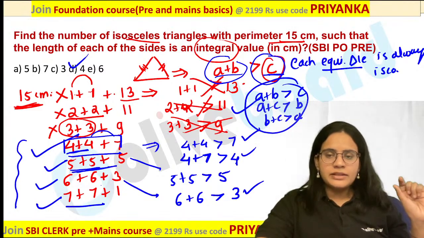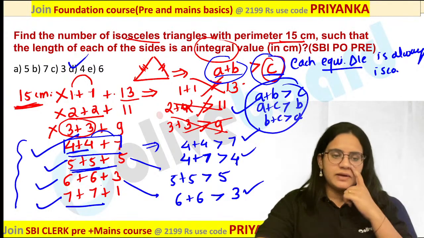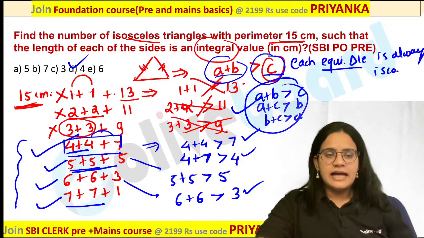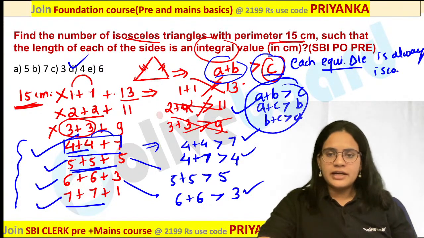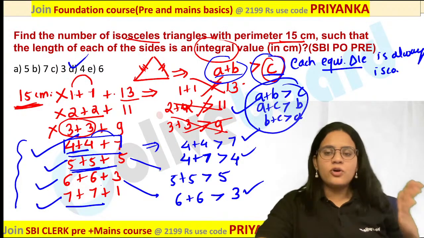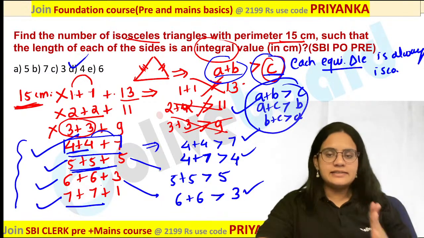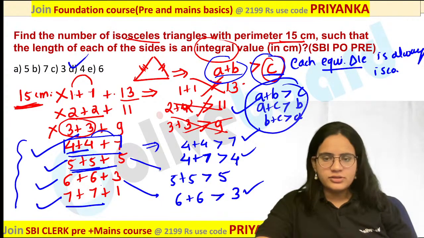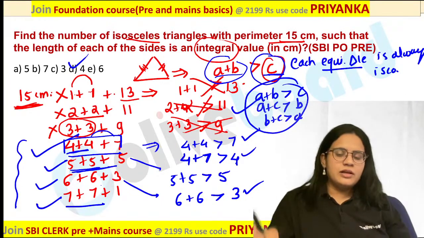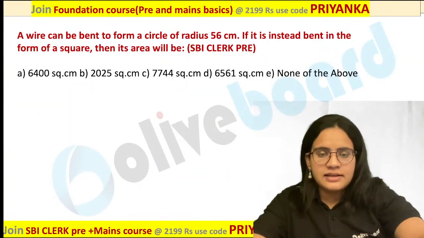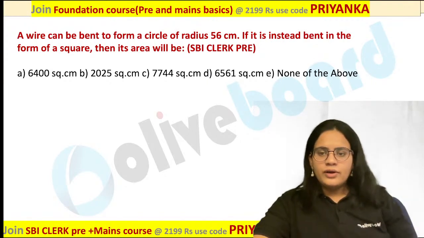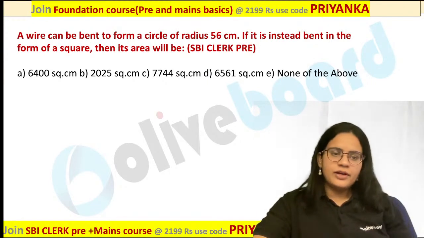In that case only, a triangle can be formed. So Amitesh, you cannot just say that 13 plus 1 is greater than 1. 1 plus 1 should also be greater than 13. That is also equally correct. When I am saying any two sides, that means all three combinations should be true at the same time. I think that solves your doubt. So the answer in this case is 4. I have written the answer. I hope it is clear. Okay, perfect. Very good, guys.